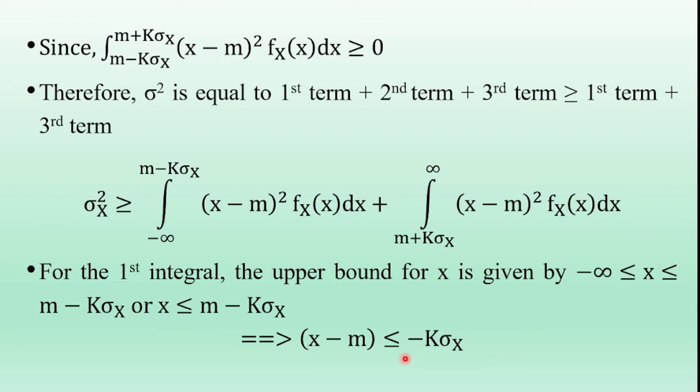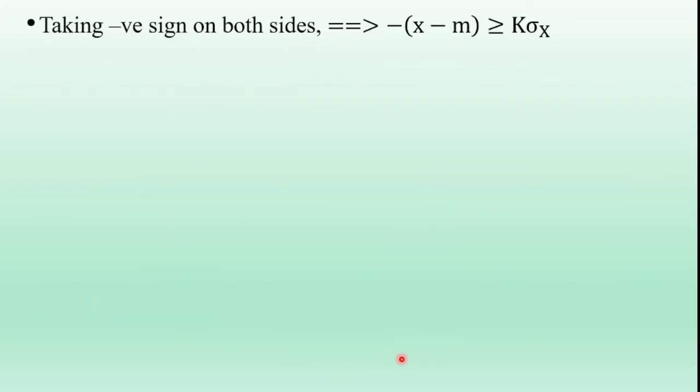In this equation, multiplying by minus on both sides, the less than or equal to will be converted to greater than or equal to. Therefore, minus of x minus m greater than or equal to k sigma x. On the LHS, multiplying minus within the bracket, we have m minus x greater than or equal to k sigma x.